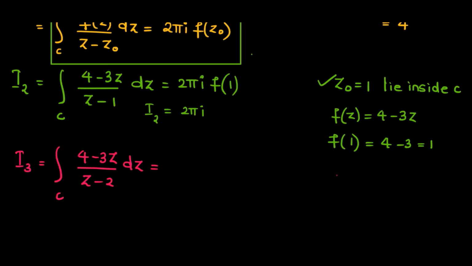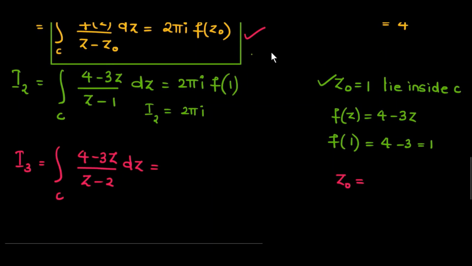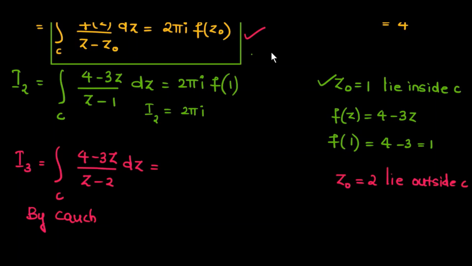So here, by comparing with the Cauchy integral formula, which I have put in a box, z naught is 2, which lies outside the circle. Therefore, by Cauchy integral theorem, when we have the point outside the circle, that means our function is in safe zone, that is the integration will be 0.